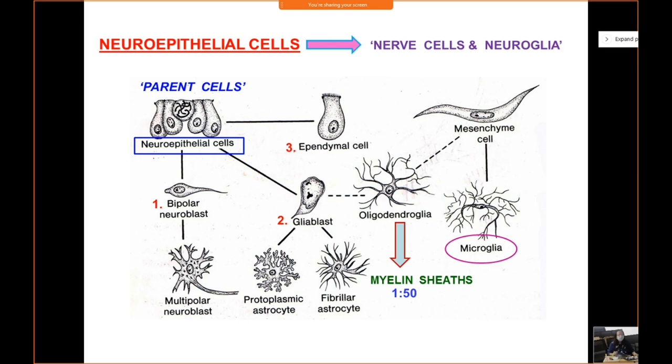Right? Now once glioblast production ceases, that means once all the neuroglial cells have been formed from the neuroepithelial cells, the remaining neuroepithelial cells will differentiate or get modified to form the last type of cell, which is the ependymal cell. Clear? So these ependymal cells line the inner surface. They are a single layer of epithelial cells, and they line the inner wall or the inner surface of all the ventricular cavities, including the central canal of spinal cord. Clear? Through which the CSF passes.